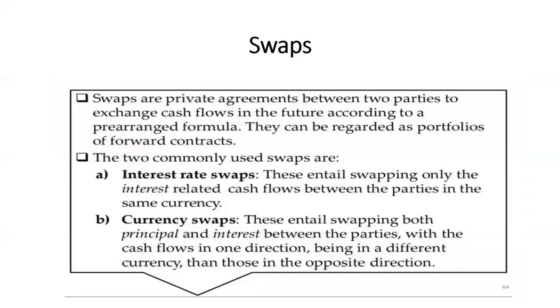Let's understand what swaps are. Swaps are private agreements between two parties to exchange cash flows in the future according to a pre-arranged formula. They can be regarded as portfolios of forward contracts. Here mainly currencies are traded in the form of cash flows. There are two types of swaps: one is interest rate swaps and second is currency swaps.